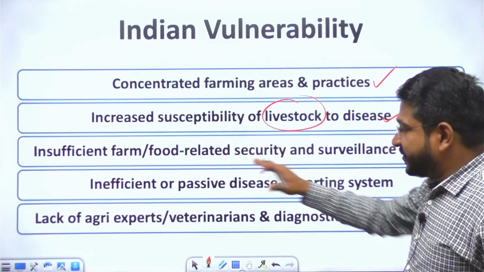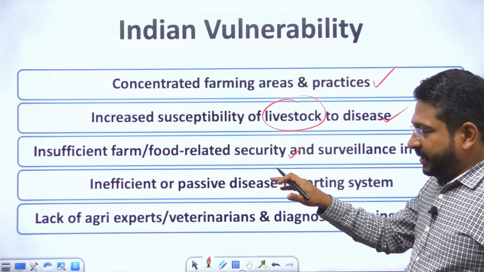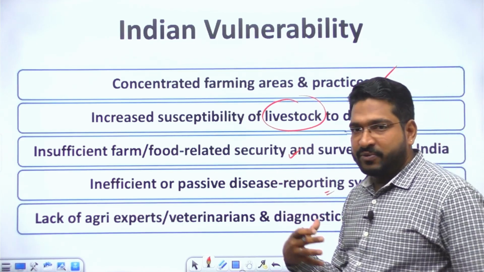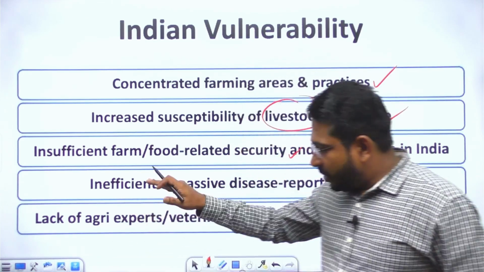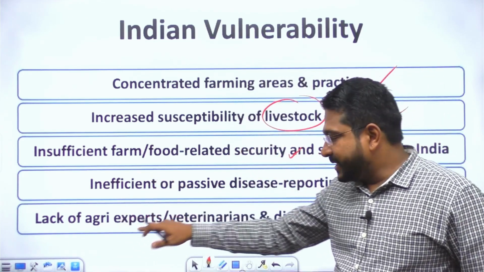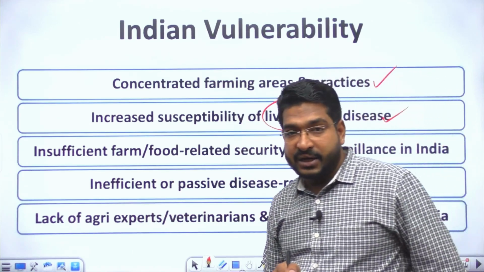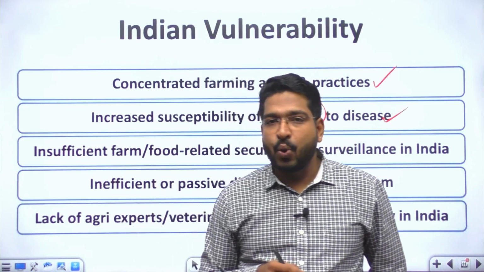We have insufficient farm-related food security and surveillance in India, insufficient or passive disease reporting systems, and we also have an eternal shortage of personnel. There is always a shortage of agri experts and veterinarians in India, and also diagnostic centers in our country, which all makes us more and more vulnerable.